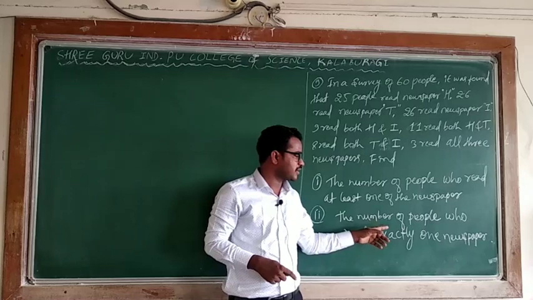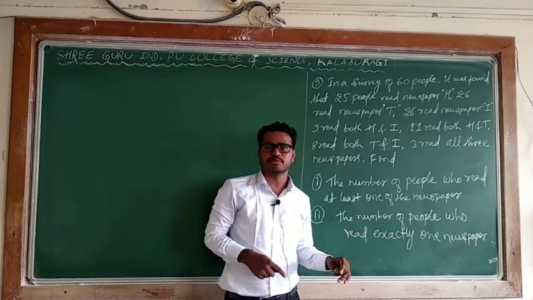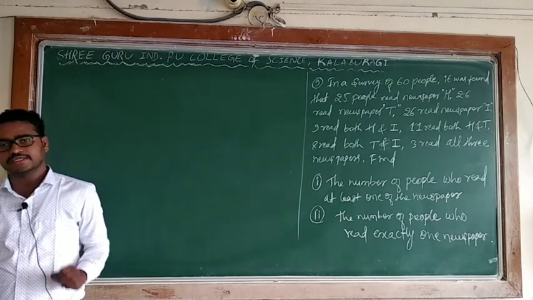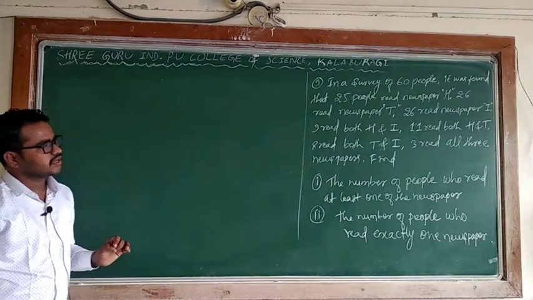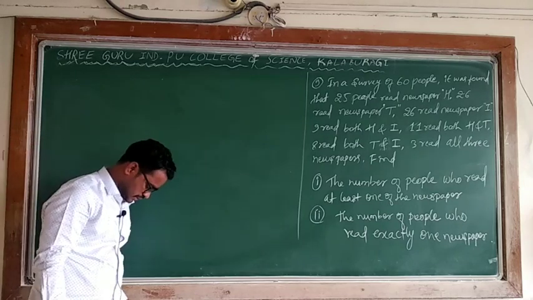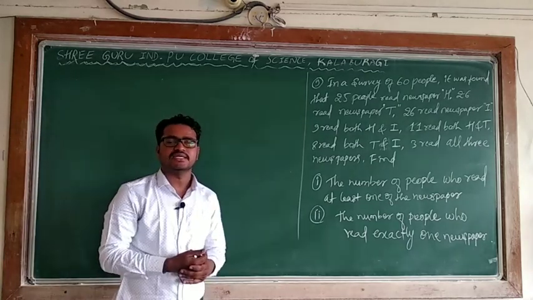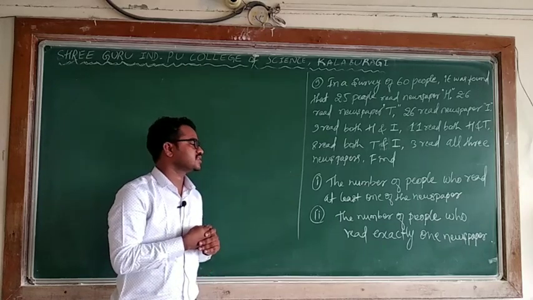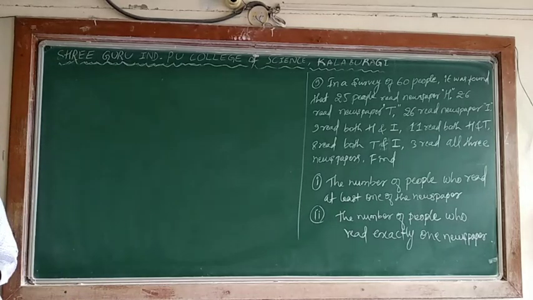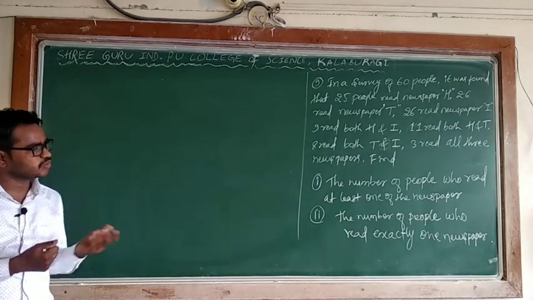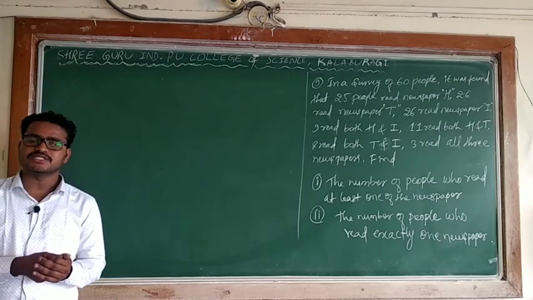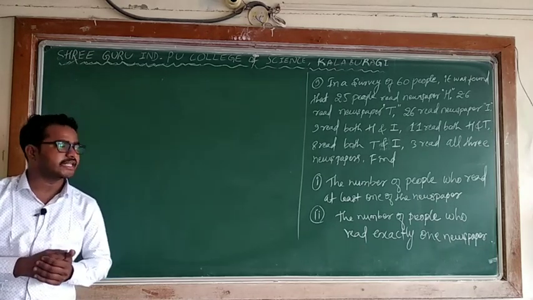But he is asking the number of people who read exactly one newspaper, means I can say who read exactly H paper, who read only I, who read only T. So the sum of all those is considered as who read exactly one newspaper only. Means who read Hindu paper, who read T means Times of India, who read Indian Express.